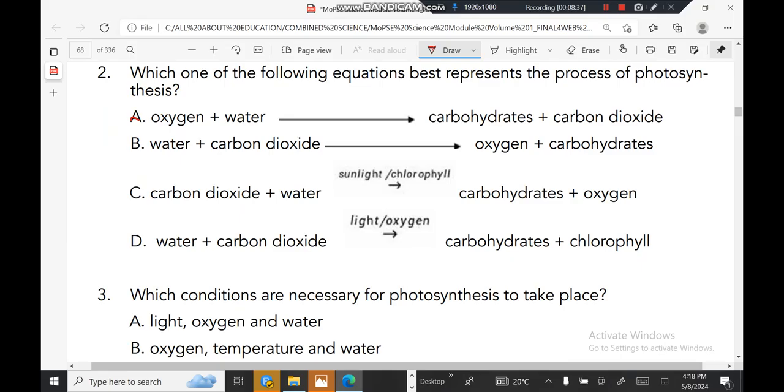No, oxygen is not at the start. C is the correct answer, because it is carbon dioxide plus water, sunlight over chlorophyll, equals carbohydrates plus oxygen.